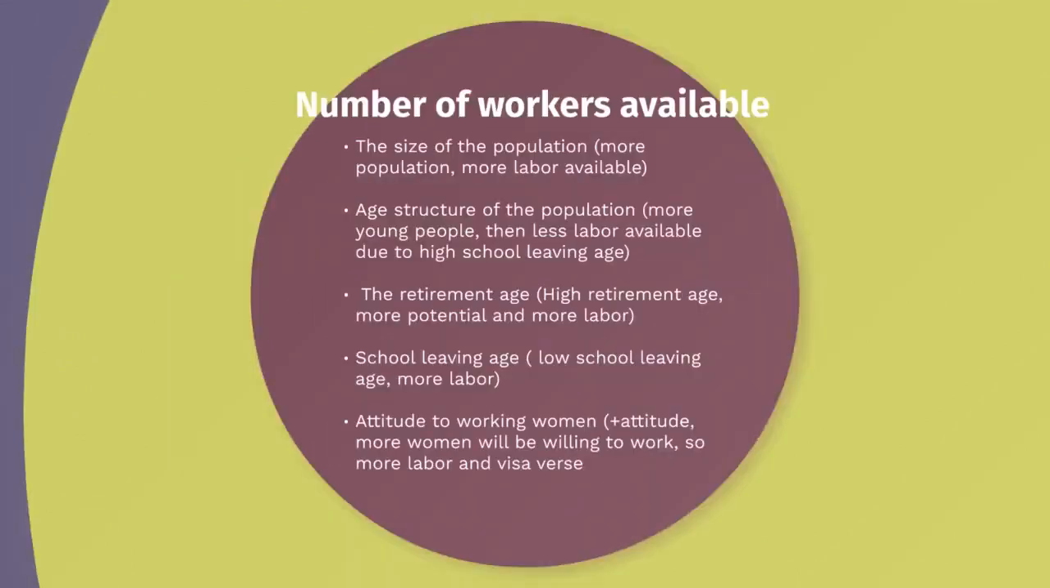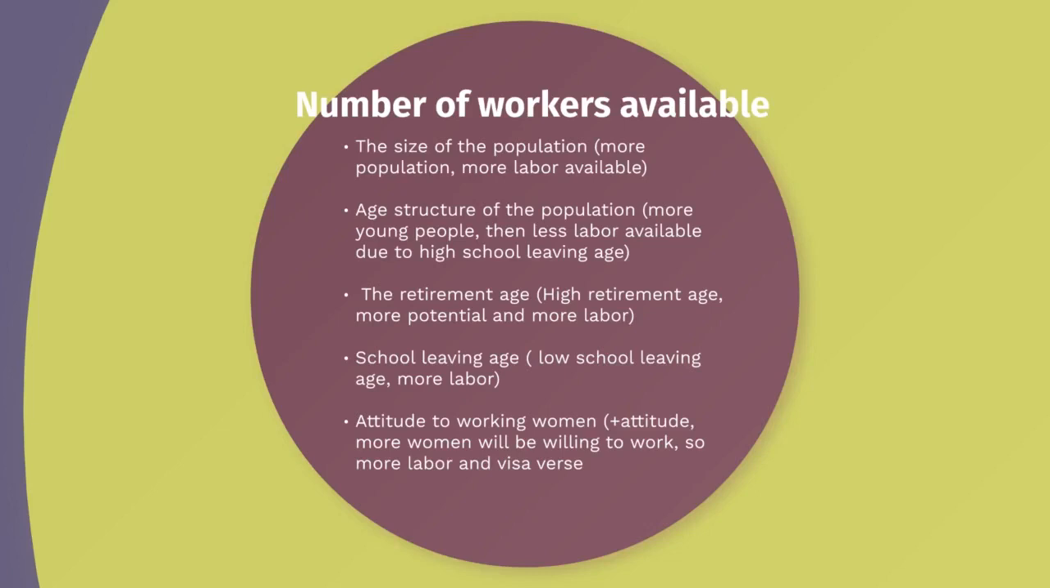So number of workers available: if there is a huge population in a country, there would be more labor, and if there is less population in a country, there would be less labor available. Age structure of a population: more young people, then less labor available due to high school leaving age. Students might be leaving school or college really late, then they won't get much of their life to work, or not much labor would be working in that country. So the age structure really matters.